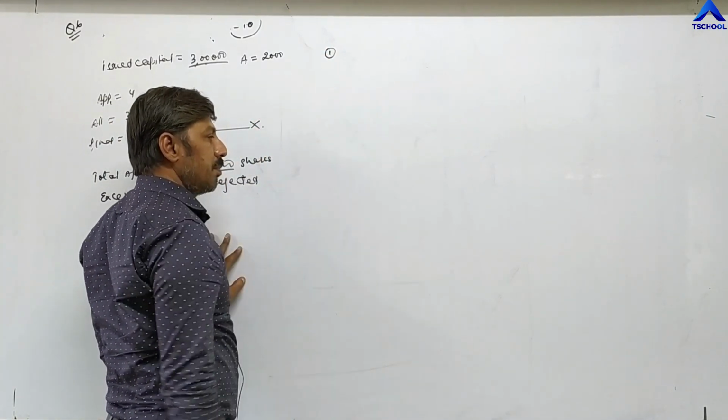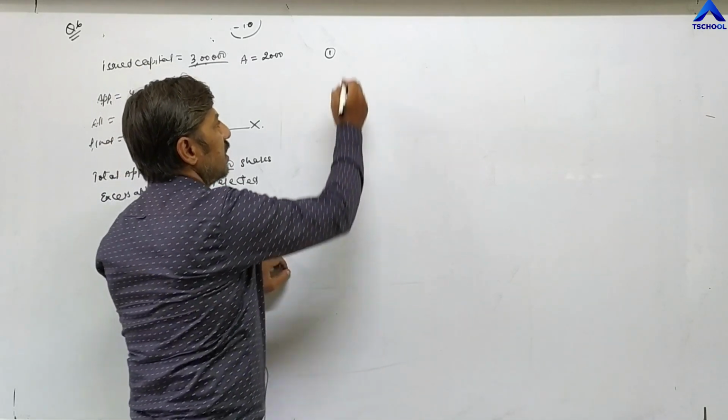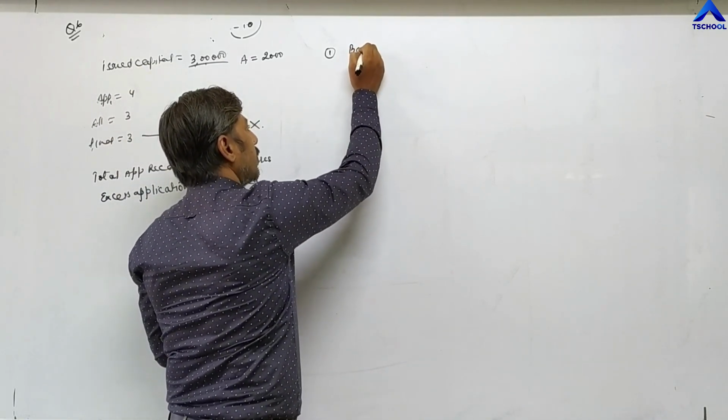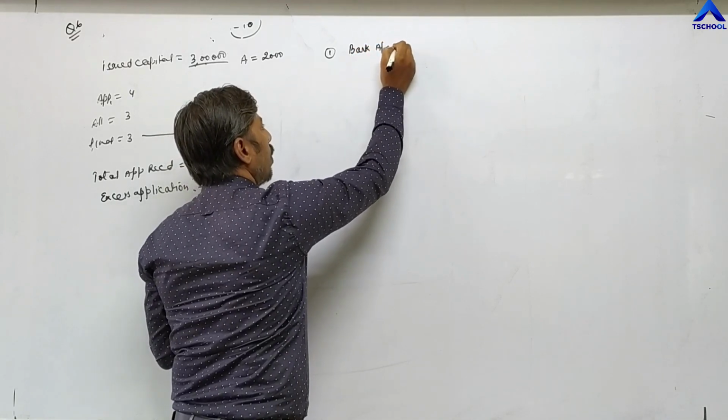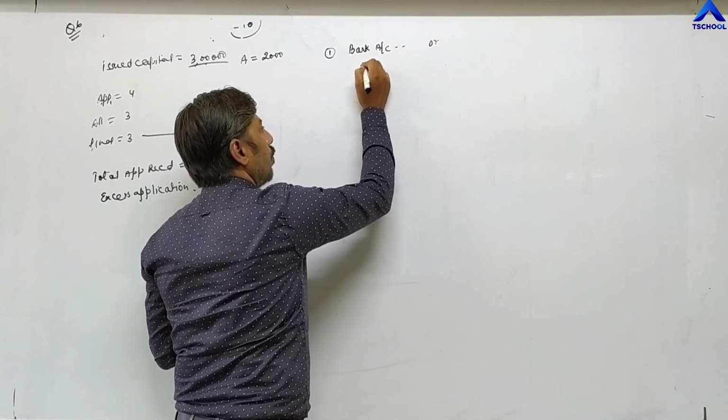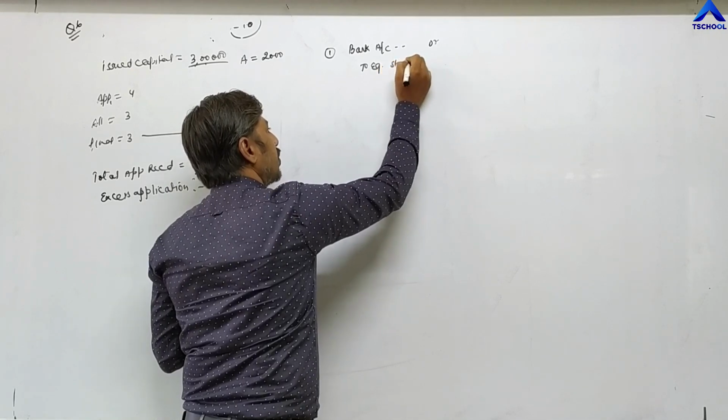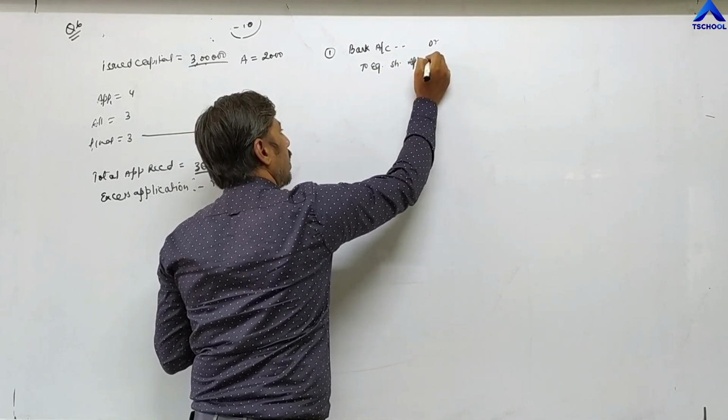Now, without format, I am passing the entries. First entry is bank account debit to equity share application account.